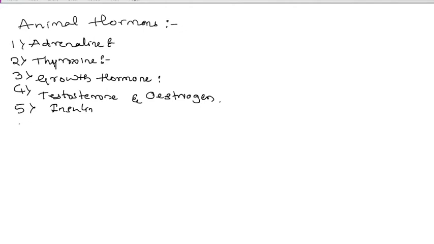Next one is endocrine glands. Let us see about endocrine glands. First of all, endocrine glands are termed as ductless glands, which form a group of tissues or cells acting at distant sites of the body, known as target organs or target cells. They are termed as what? Ductless glands, and they also form what? A group of tissues or cells acting at a distant site of the body. It means they are termed as what? Target organs or target cells.